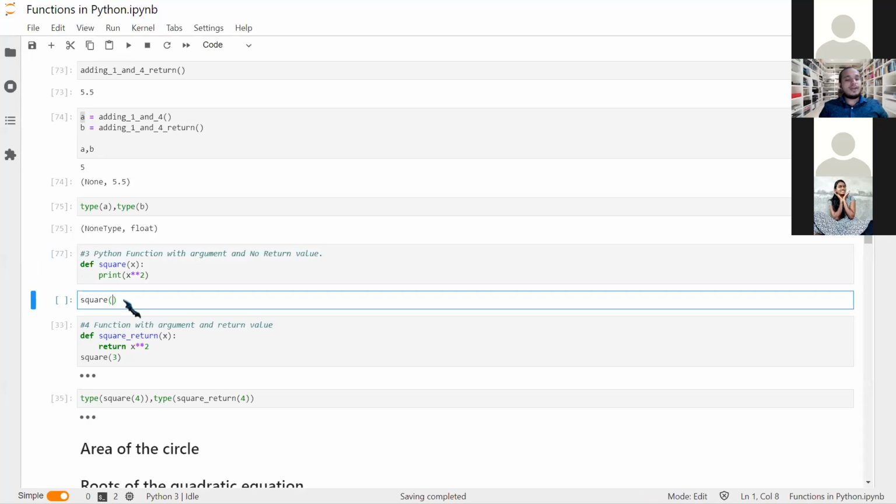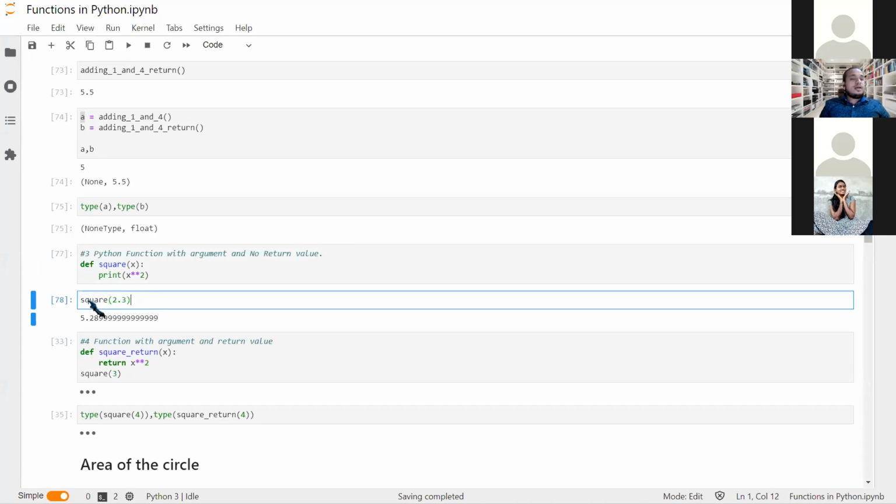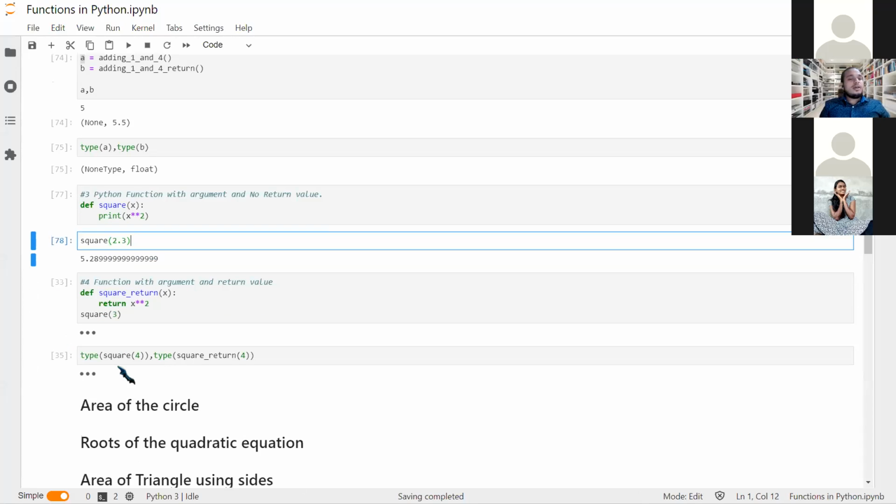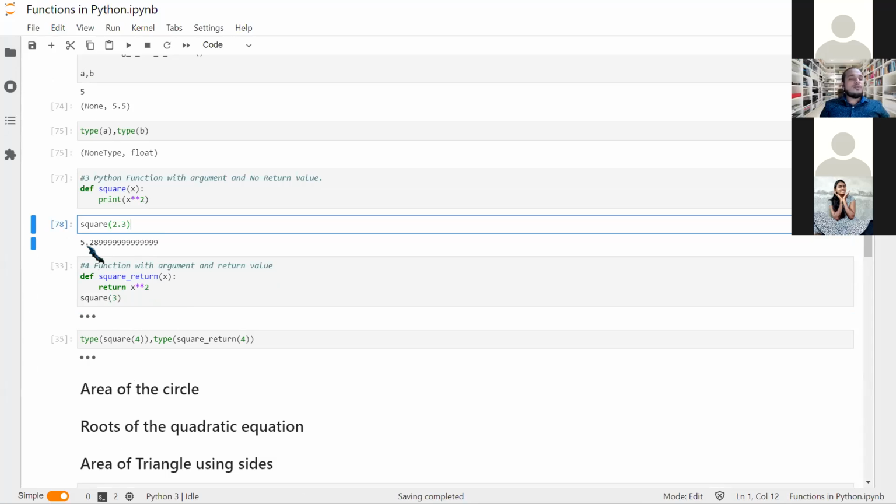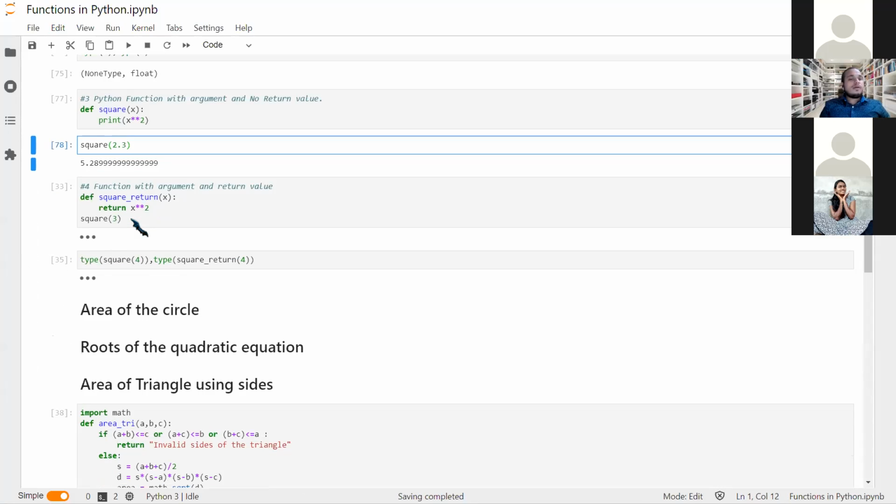So we need to square a number. It can be anything. It can be any number. It can be a float. Yeah, it can be anything. So it is 2.3. So 2.3 squared is 5.289 something.